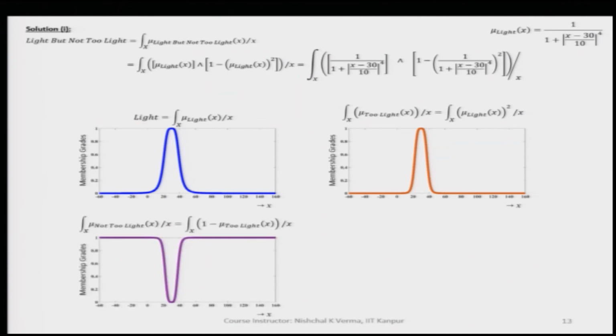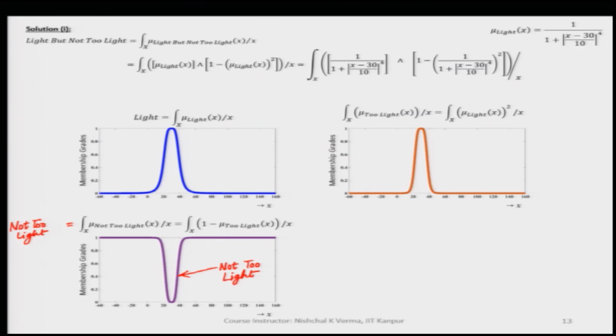Here we are taking the complement of too light, and this is going to give us the fuzzy set representation for not too light.